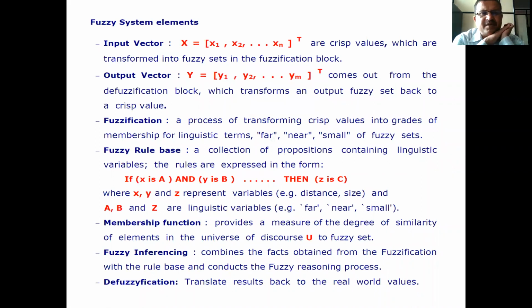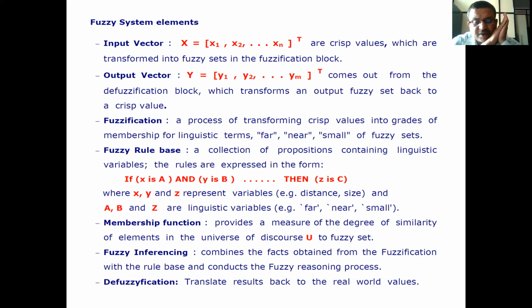Therefore, fuzzy system elements. Input vector x is equal to x1, x2, xn transpose, which are crisp values that are transformed into fuzzy sets in the fuzzification block.